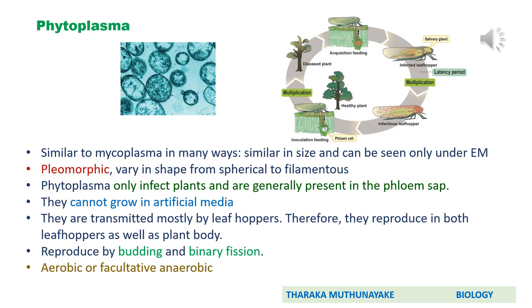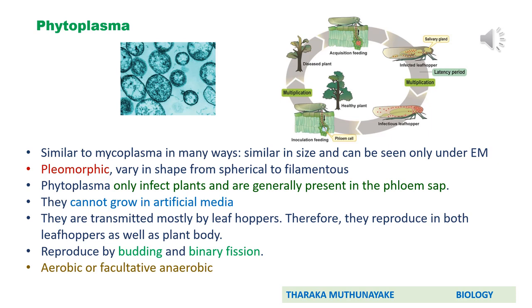Here you can observe in this diagram that when a leafhopper feeds on the phloem sap of an infected or diseased plant, the phytoplasma in the phloem sap move into the digestive tract of the leafhopper. Then the leafhopper is also infected. Then inside the leafhopper, this phytoplasma undergoes multiplication or reproduces. Then the infectious leafhopper feeds on a healthy plant.